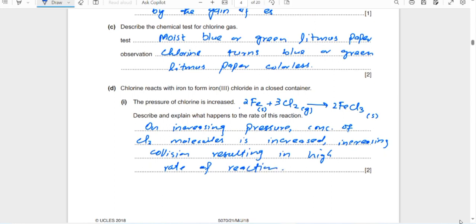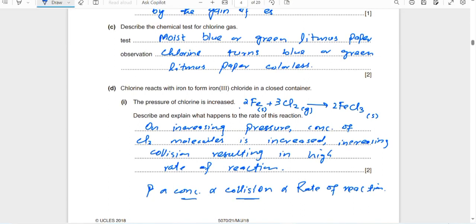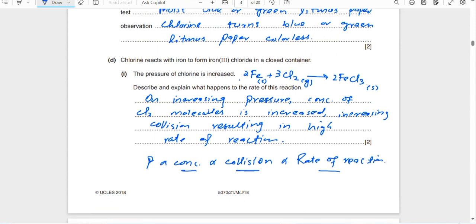You can say pressure is directly proportional to concentration, concentration is directly proportional to collision, and collision is directly proportional to rate of reaction. This is just a short trick to memorize it. When the pressure is increased, the concentration increases. When the concentration is increased, collisions increase, and effective collisions will also increase, so the rate of reaction will be increased. So overall, increase of pressure will increase the rate of the forward reaction.